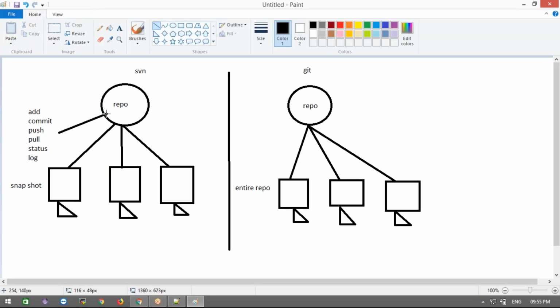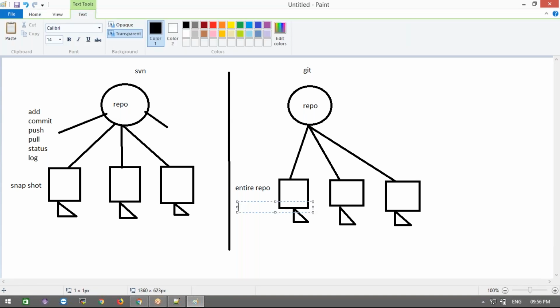If a number of people are running these commands, pushing the code and committing the code, and there are 10 people directly hitting the remote repository, what happens? Sometimes it will hang, because the number of incoming requests will hang your server. That's why sometimes it will go down. It is a single point of failure.